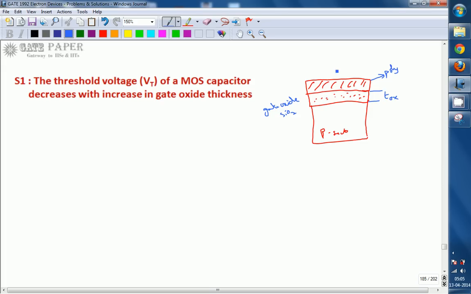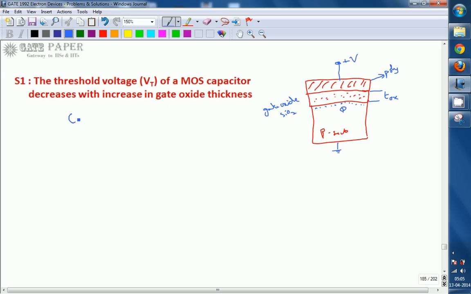Let us assume you apply some voltage V, and the other plate is at ground. Whenever you apply some positive voltage, an equal amount of charge will be placed near the other plate. That is the capacitor action. The charge placed over here is Q.